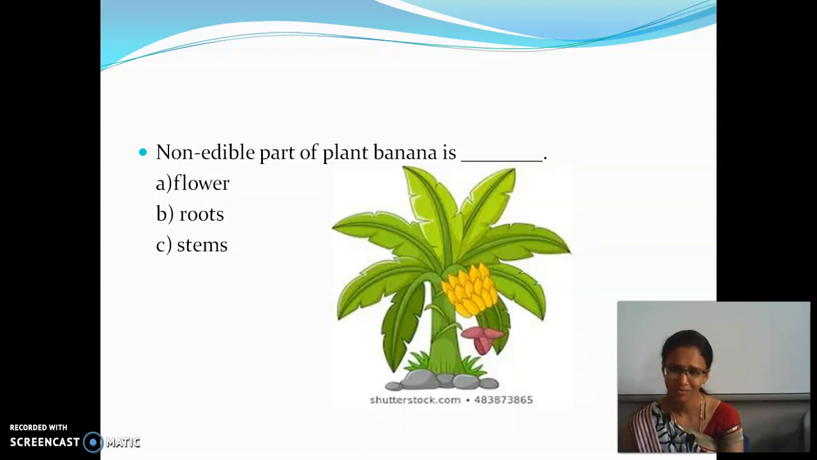Roots. Yes, it's the correct answer. Good. Because the flowers we eat, and the stem of the banana is also used as food, but the root of the banana we cannot eat. So what do you mean by non-edible? Non-edible means which we are not able to eat. The part of a plant which we are not able to eat is called the non-edible part.